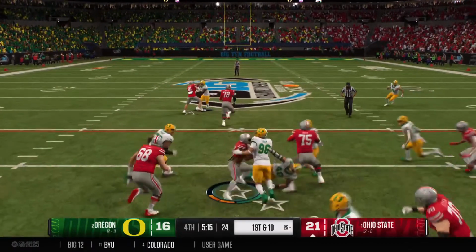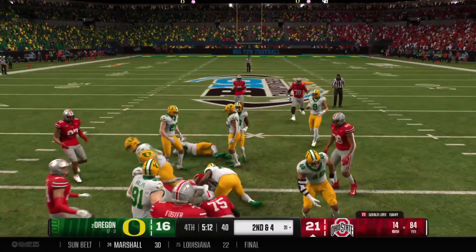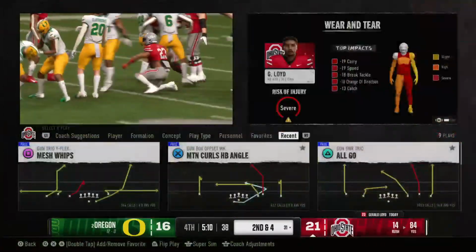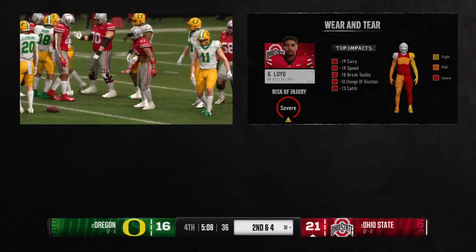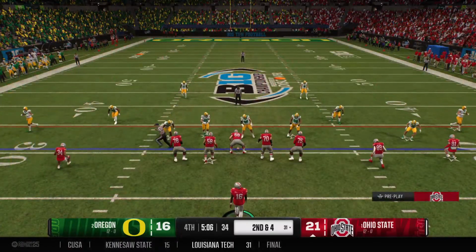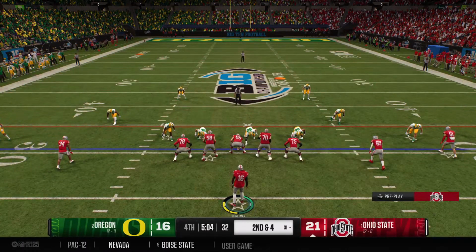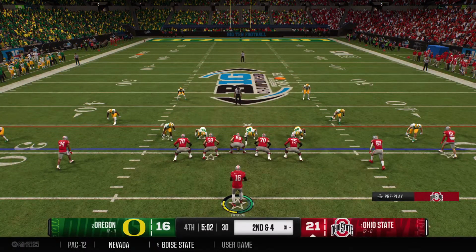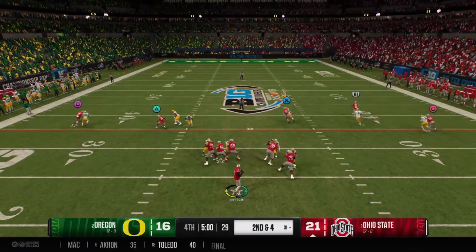Handoff here from the shotgun. They'll tackle him right at the 31. Boy, this guy just keeps playing good football. He's like a bowling ball out there. Gets low, pads down, running over top of defenders. Just a gritty runner, and a big part of the reason they're enjoying this lead here in the fourth.